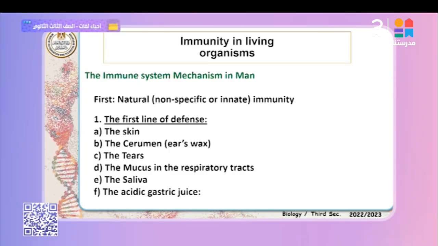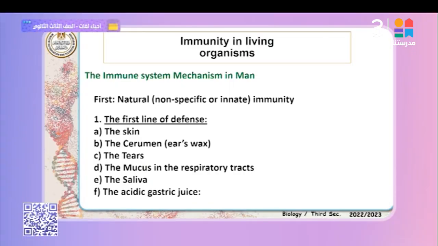The skin contains sweat glands found in the dermis and opening through the sweat pores in the epidermis, secreting sweat. The sweat is characterized by high salinity and has the ability to kill the microbes and pathogens. First one, skin. Another type of the first line of defense is called cerumen. What is the meaning of cerumen? Wax layers formed inside your ears to prevent microbes and pathogens from entering.